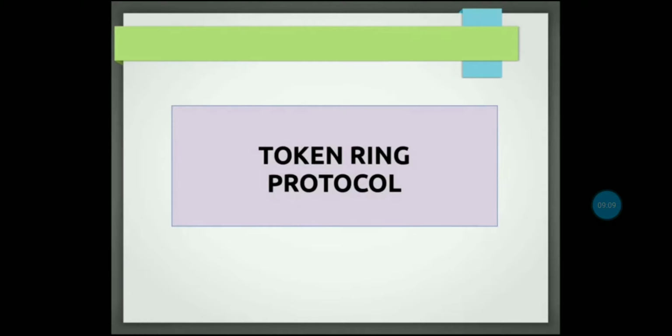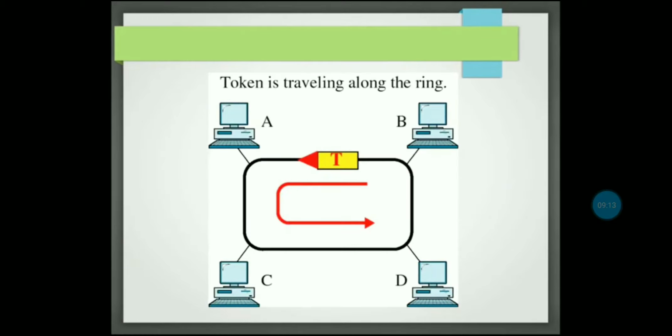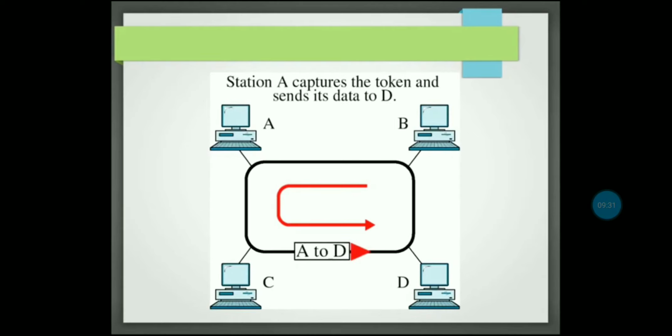Whoever is capturing the token has the only access privilege to transmit the data. Here a free token, that is T, is passing in the network all the time. Let's say here are A, B, C, D. The token is moving freely.